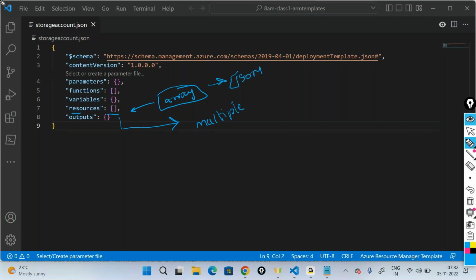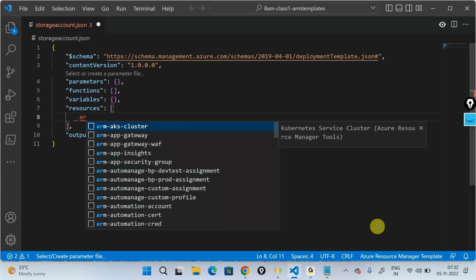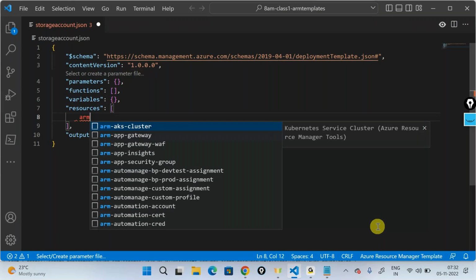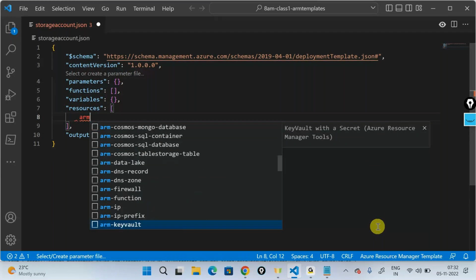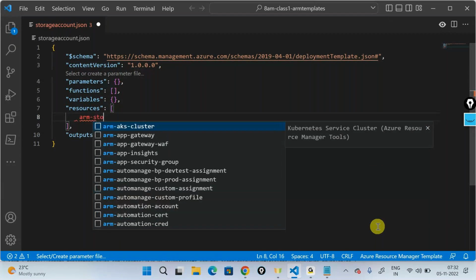But today, what I want to do is start creating a storage account. So I'll go inside the resources section, press enter, so that I can start typing something. And in order to start typing, I don't even have to know the basic properties of a storage account. What I can do is type in ARM, and as soon as I type in ARM, it is telling you, I understand you want to create a resource, and it is loading all the resources that you can create on the Azure portal. So I'll say ARM hyphen storage. I want a storage account here.